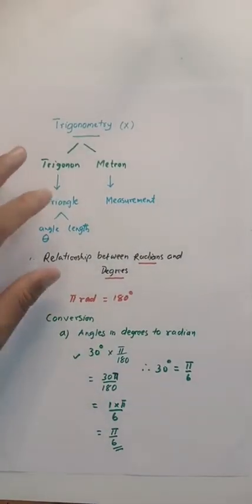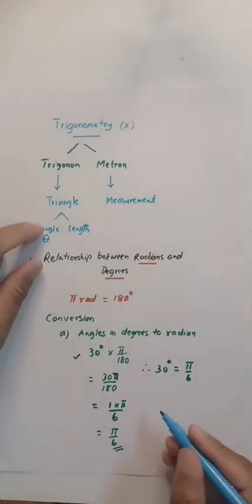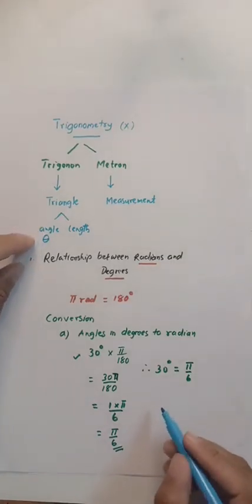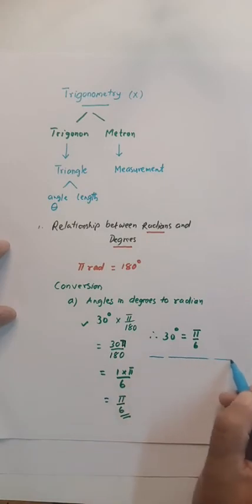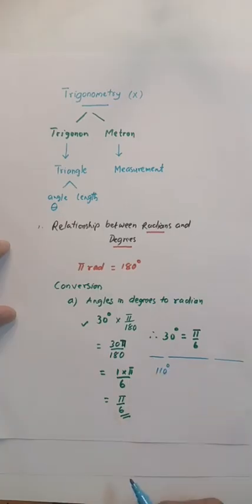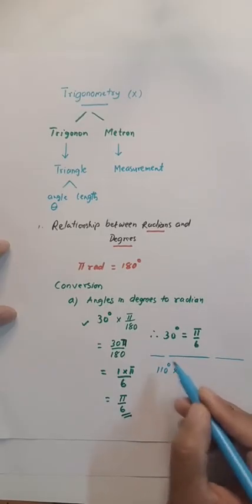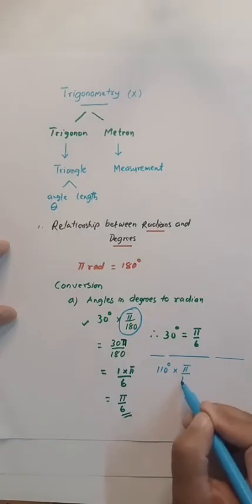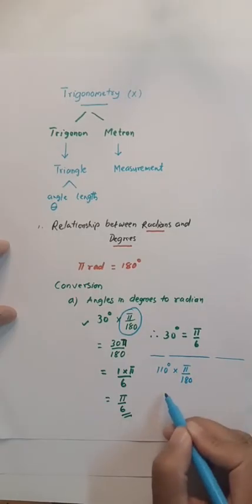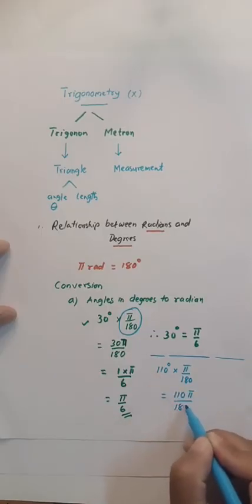So in order to reinforce, in order to enhance your understanding, if I take 110 degree, anything degree to convert in radian, I have to all the time multiply by pi by 180, which is equal to 110 pi by 180.